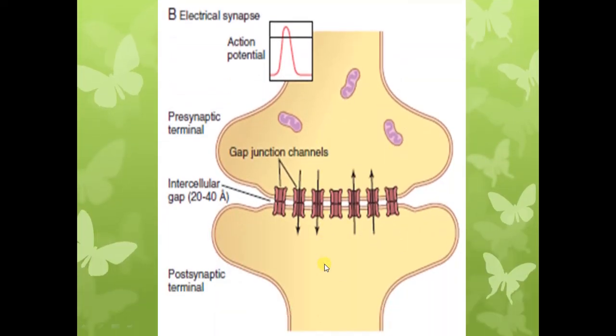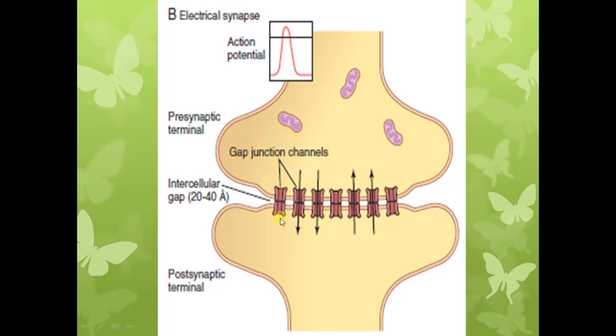Now this is the diagram showing us an electrical synapse. In an electrical synapse, as we have just studied, there are gap junctions between the two neurons. This is the presynaptic terminal of one neuron, this is the postsynaptic terminal of the second neuron, and both the terminals are connected through these gap junctions, you can see here.